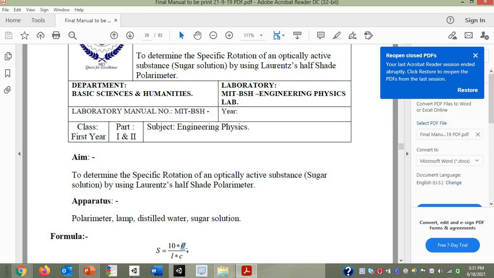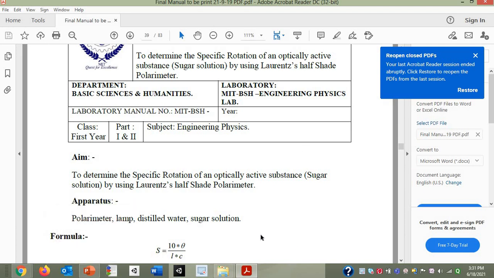So who will tell what is theta, what is L and what is C? Theta is the angle with the y-axis made when the light axis bends after passing through the polarimeter.